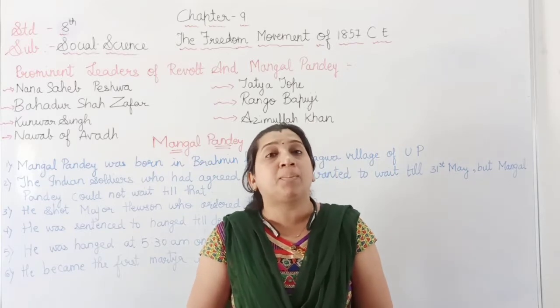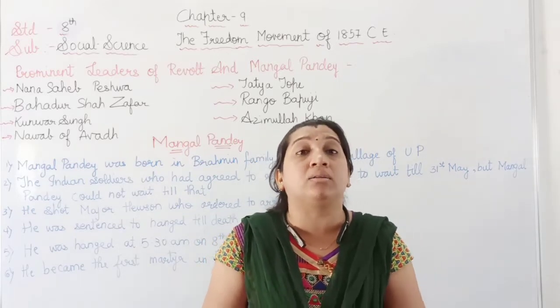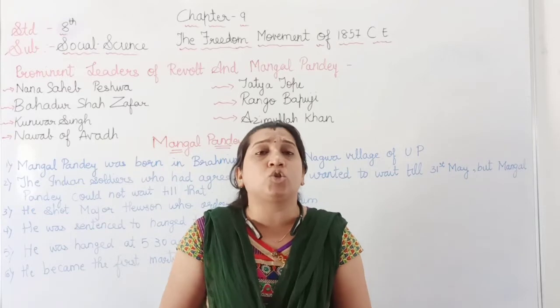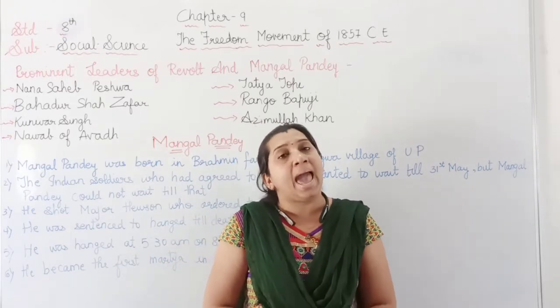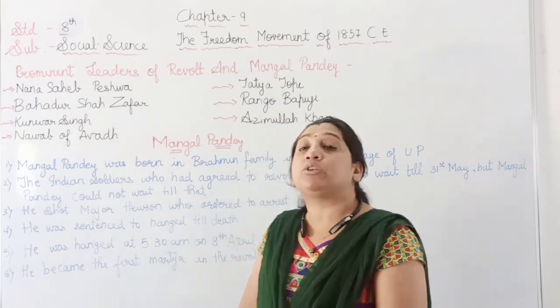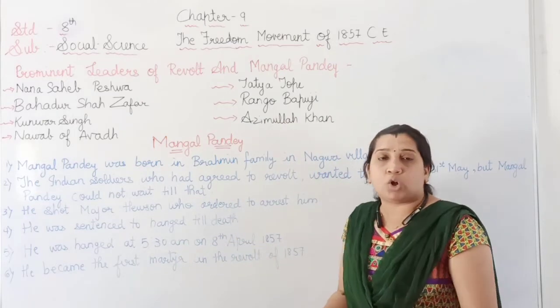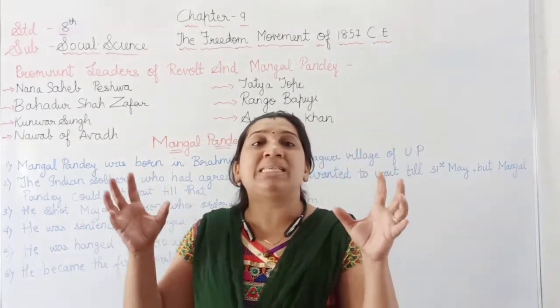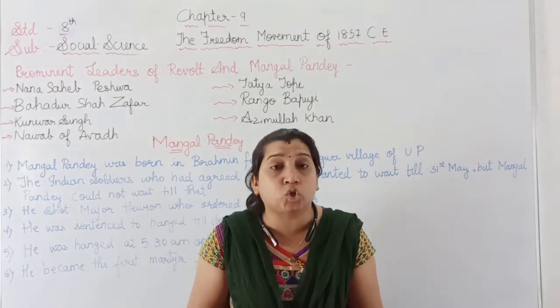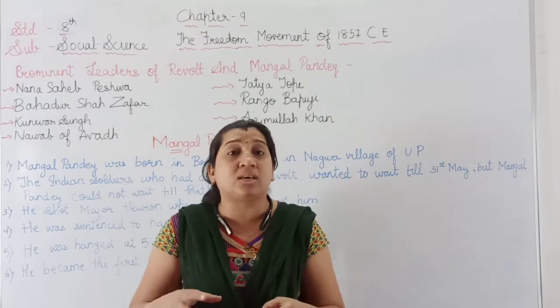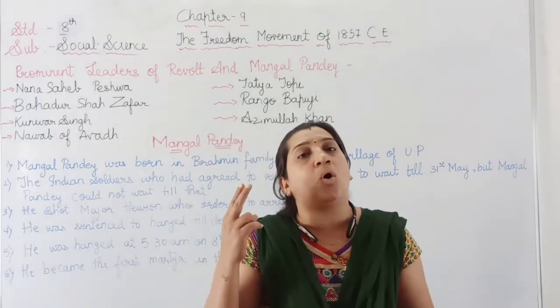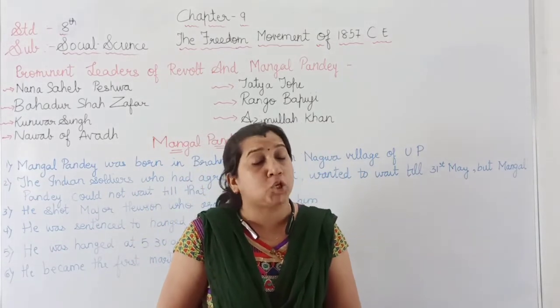Later on, the British officer ordered Indian soldiers to arrest Mangal Pandey, but they refused, as Mangal Pandey belonged to a Brahmin family. Later on, when he was surrounded by the British soldiers, he shot himself with a bullet and committed suicide.